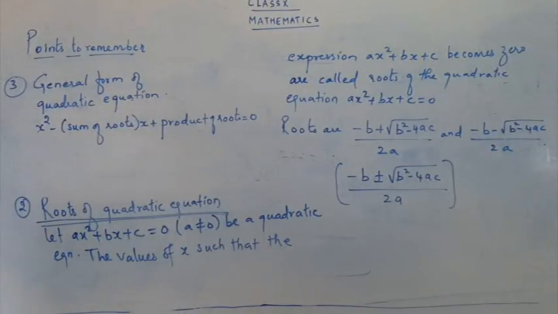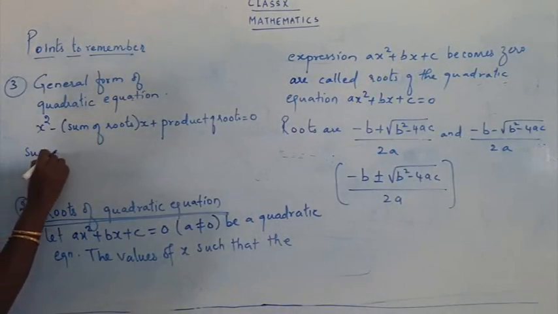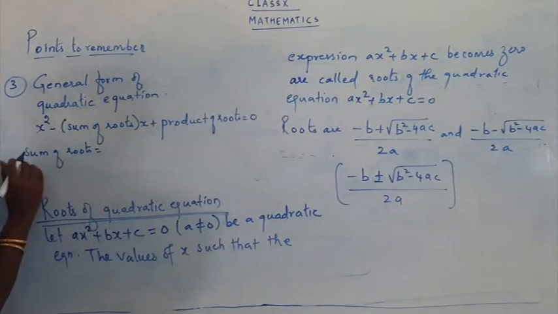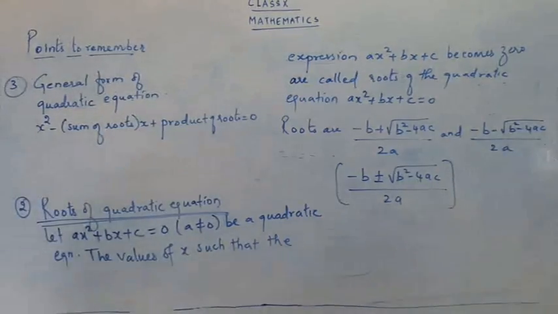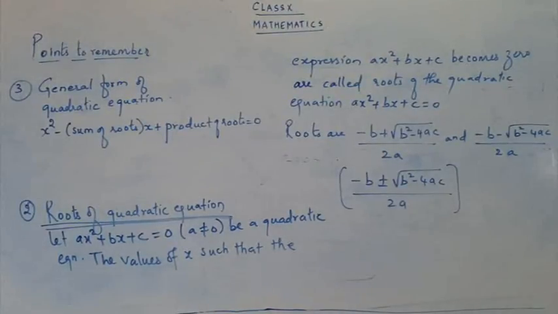Okay, so we can find the sum of roots. I'll just write one more point. General form of quadratic equation: x square minus (sum of roots) the whole x plus (product of roots) is equal to 0.